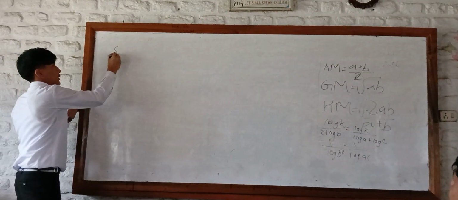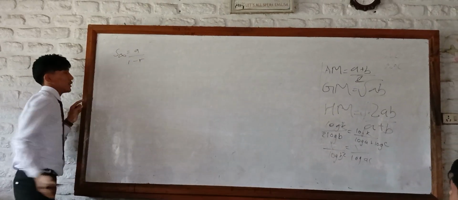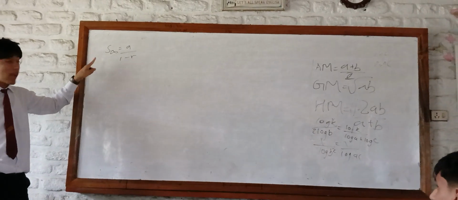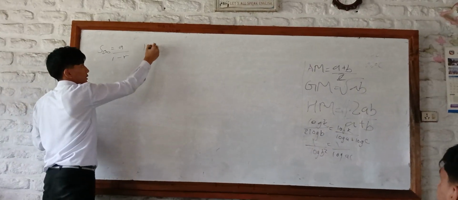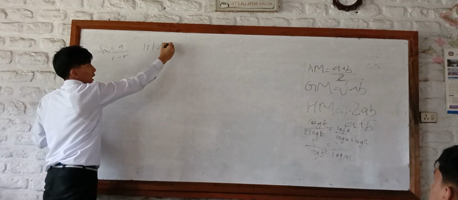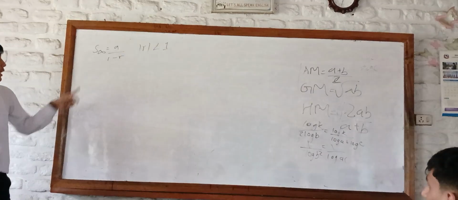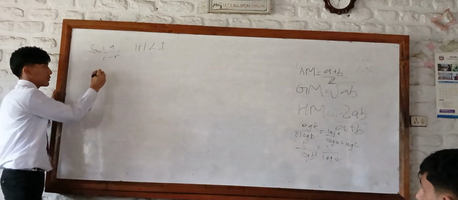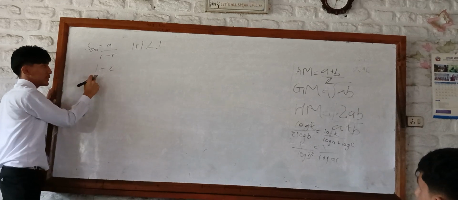I will write one more formula here. This is the formula of infinite geometric series whose common ratio, the absolute value of the common ratio, is less than 1. We are going to use this formula to solve one problem: finding the sum of this series.